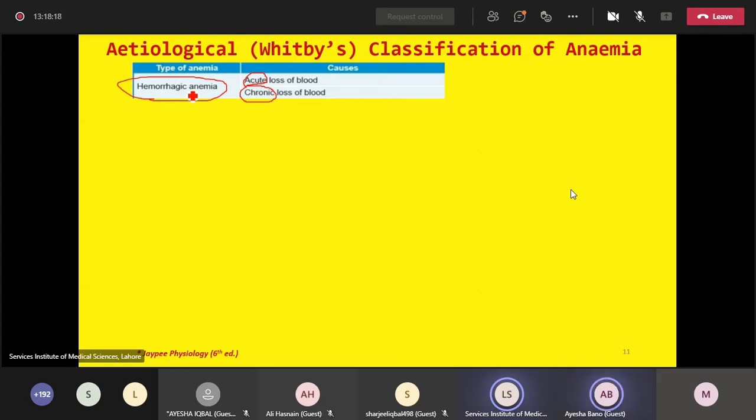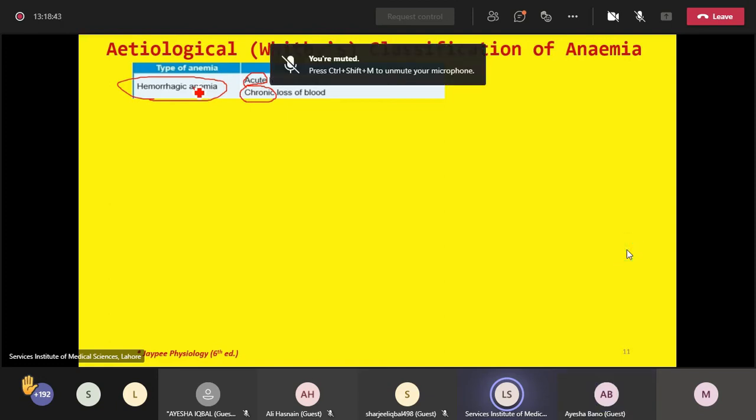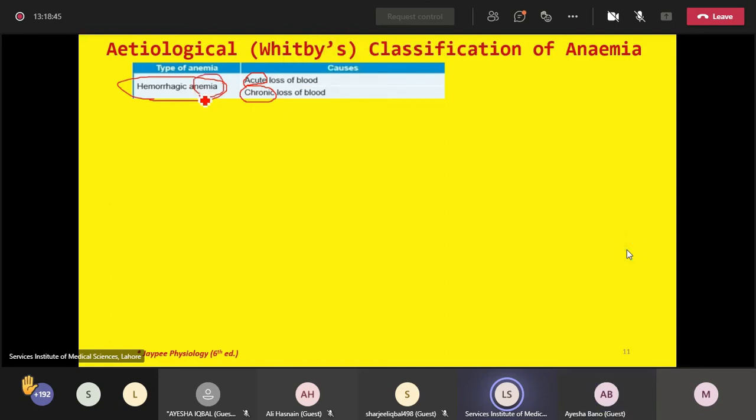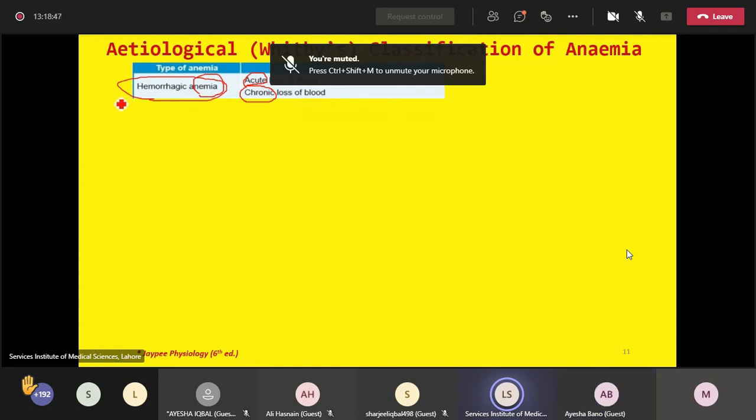So, another example of hemorrhage can be pathological. For example, any trauma, any roadside accident leading to long bone fracture, all these are traumatic hemorrhagic anemias or pathological hemorrhagic anemias. So loss of blood may lead to decreased RBC count, decreased hemoglobin concentration. That is the reason we may label such anemias as hemorrhagic anemia.